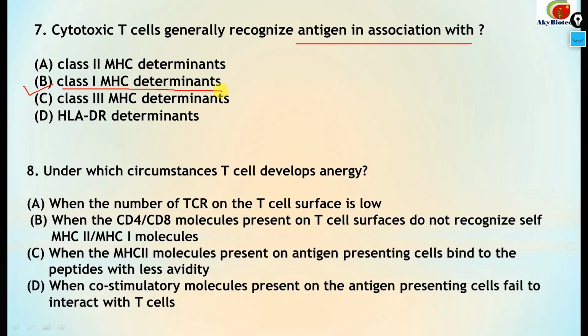Number 8. Under which circumstances does T cell develop anergy? The options are: when the number of TCR on the T cell receptor is low, no. When CD4, CD8 molecules present on T cell surfaces do not recognize self MHC2 and MHC1 molecules, no. When the MHC2 molecules present on antigen presenting cells bind to the peptides with less avidity, no. Yes, D part is the correct one, that is when co-stimulatory molecules present on the antigen presenting cells fail to interact with the T cells. Under these circumstances the T cells develop anergy.